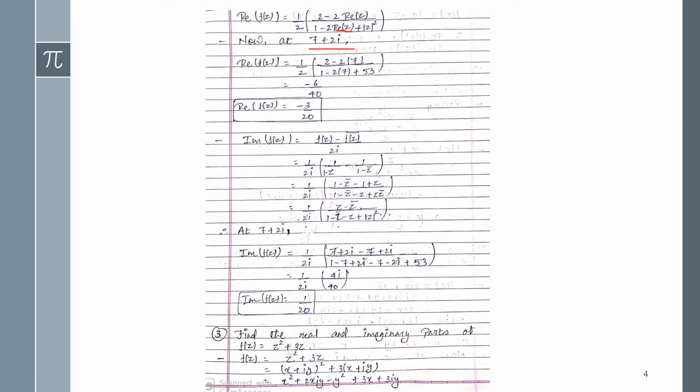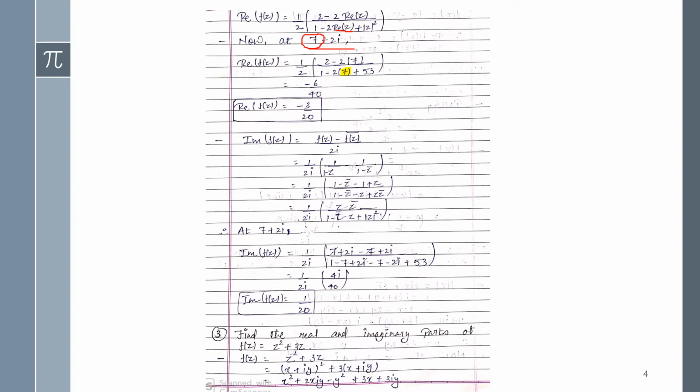So from 7 plus 2i, what will be the real part? Definitely it will be 7, right? So I'm writing here only 7, and in the denominator this one will be 2 into the real part, that is 7. Okay, and at the last just do the simplification, you will get the real part of f of z.